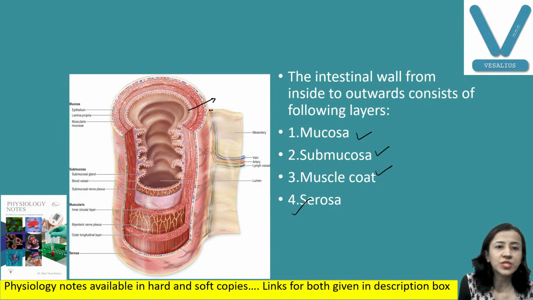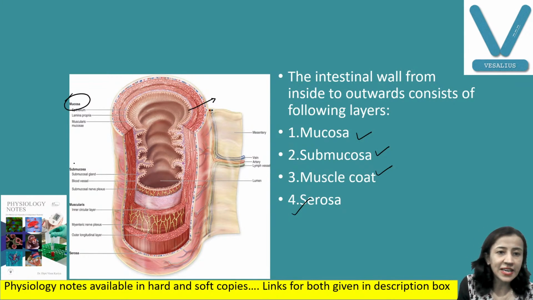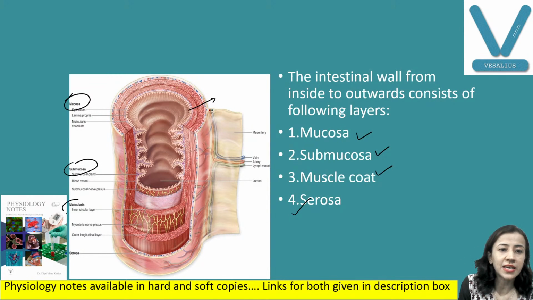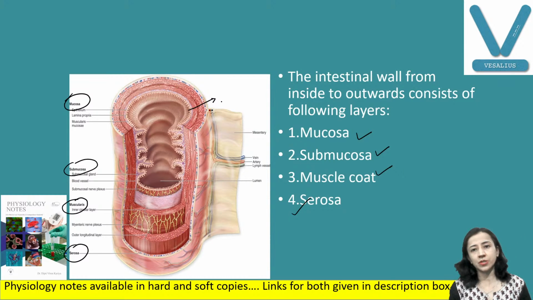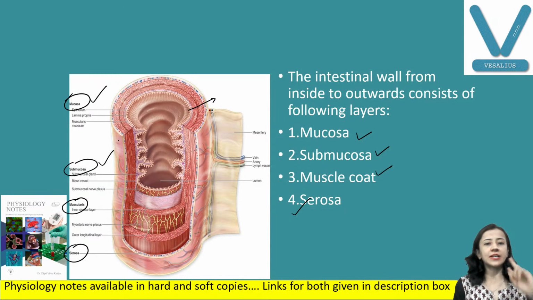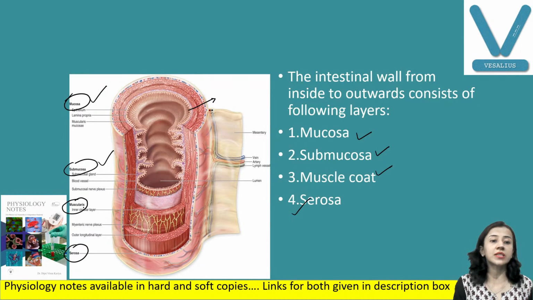The inner one is mucosa, you can see here this one. Try to remember with me. Mucosa, then the second layer, submucosa. The third layer is the muscle layer, and the fourth layer is serosa. Let us repeat. Always remember from inside to outside: first is mucosa, second submucosa, third muscle layer, and fourth is serosa.